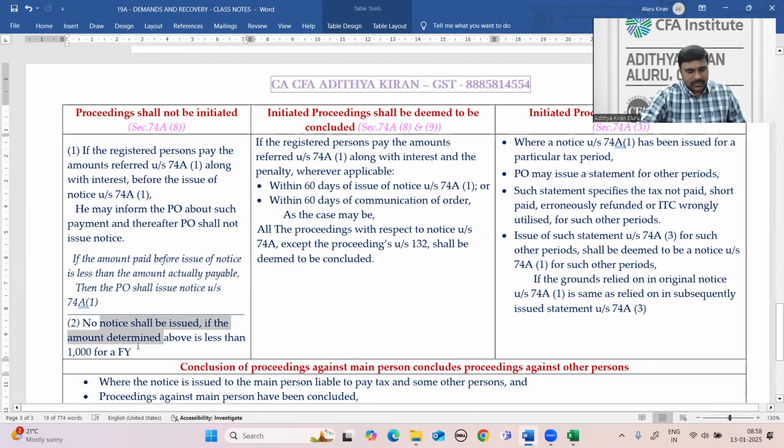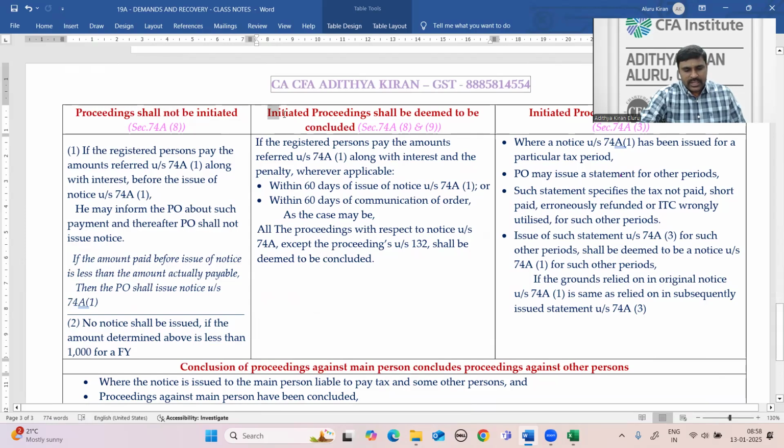And in material cases, these proceedings are lengthy, so you should not initiate them for petty issues of 100 rupees or 200 rupees. Therefore, the cutoff limit is 1000. Less than 1000, no cases at all. Okay, right. Proceedings shall not be initiated.